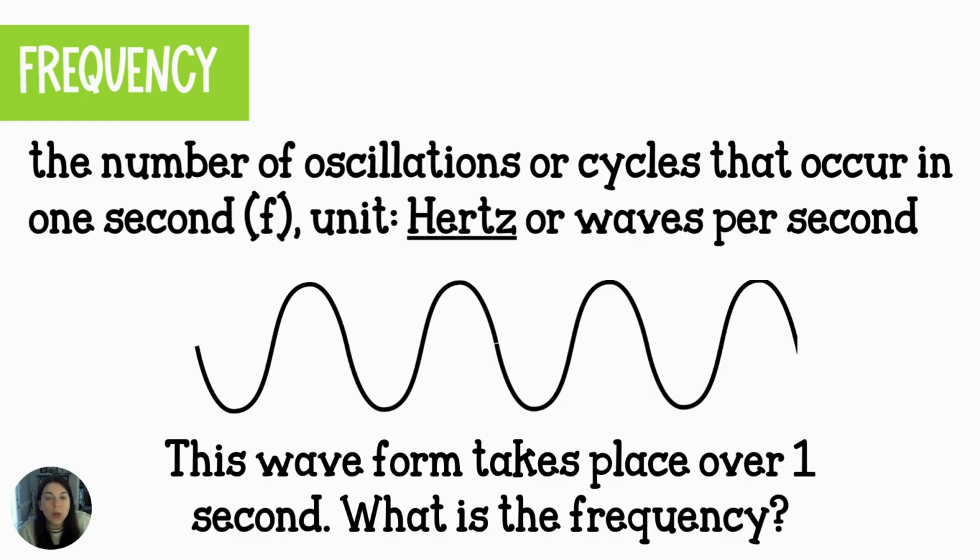Frequency is the number of waves that pass a particular point in just 1 second. So we're looking at 1 second in time, and then how many waves go through. And we're going to measure that in waves per second, but most often we're going to measure that in hertz, and we'll abbreviate that capital HZ. So if we're looking at this picture of a waveform, which is just a picture of a wave, that's what a waveform is. And the question is, if this takes place over 1 second, what is the frequency?